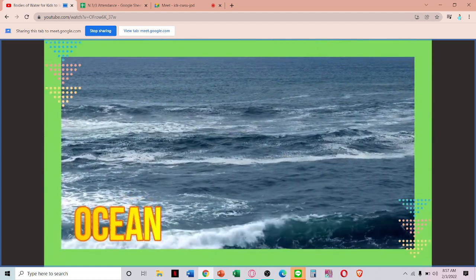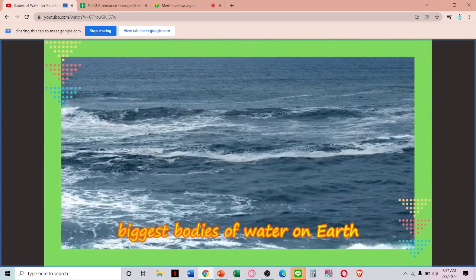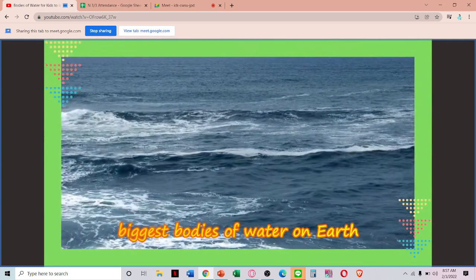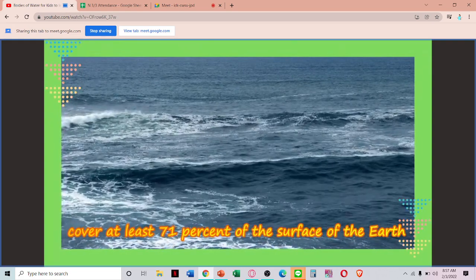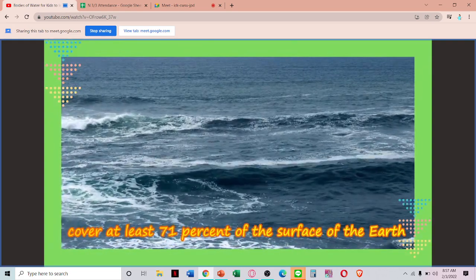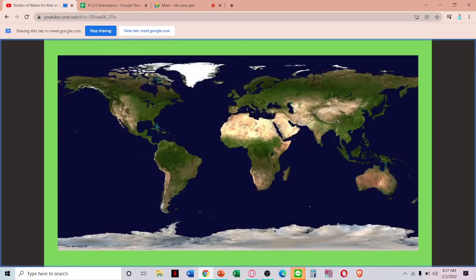Oceans. Oceans are the biggest bodies of water on Earth, which cover at least 71% of the surface of the Earth. It is spread around the 7 continents and is divided into 5 major oceans, which are all connected. It is the largest of the 5 major oceans.